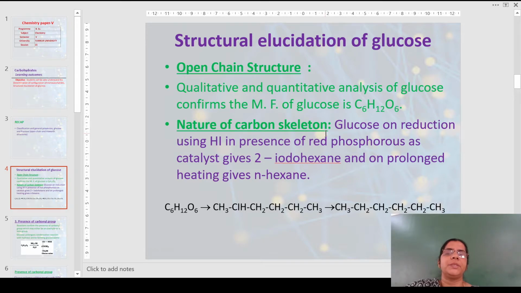The nature of the carbon skeleton was established by treating glucose with hydrogen iodide in presence of red phosphorus as a catalyst. On reaction, it gave 2-iodohexane, and after prolonged heating, we obtained n-hexane. This indicated that it must be having 6 carbons in an open chain.